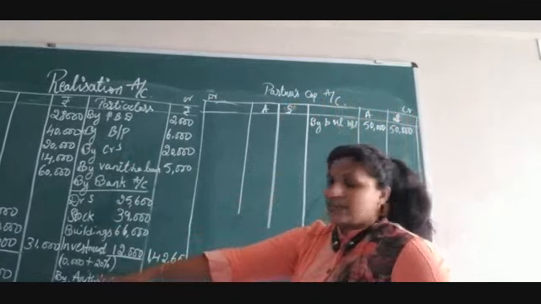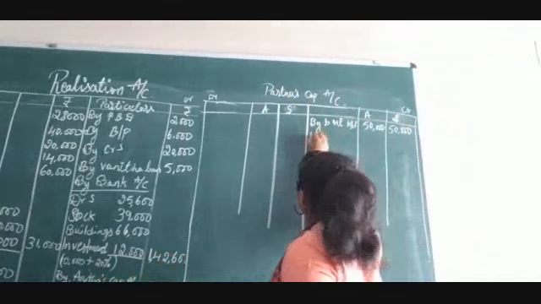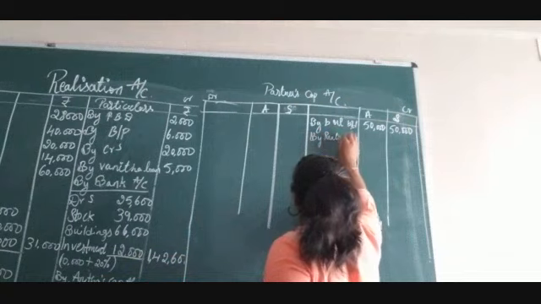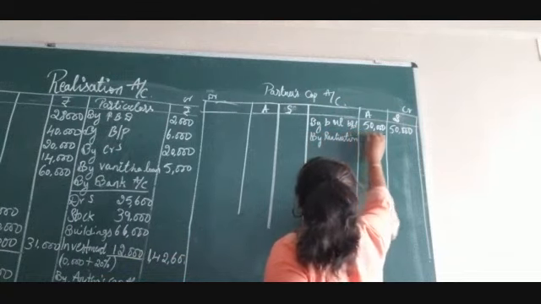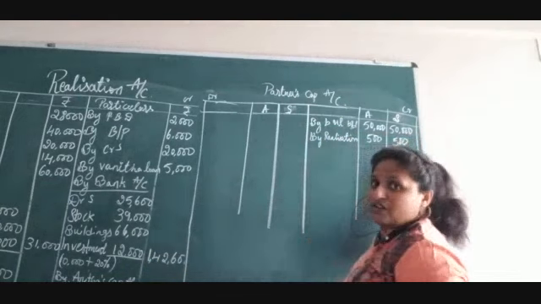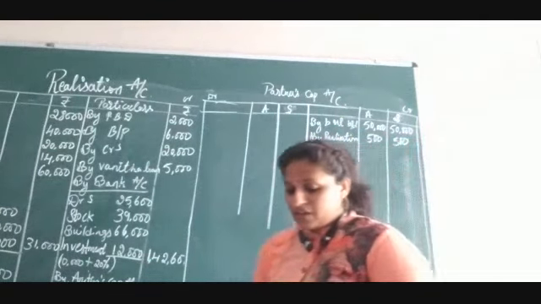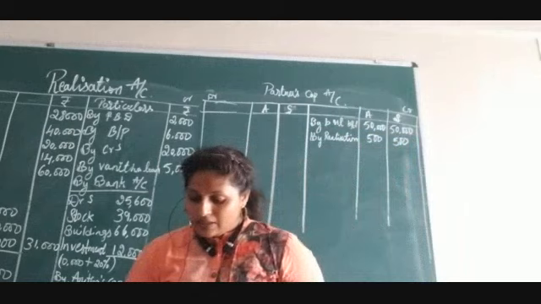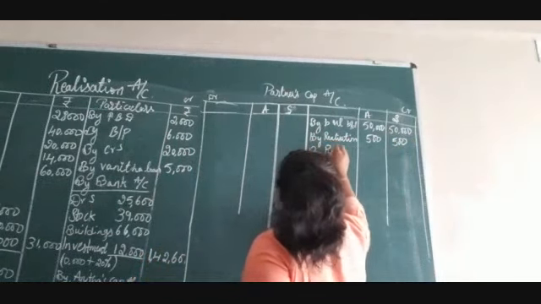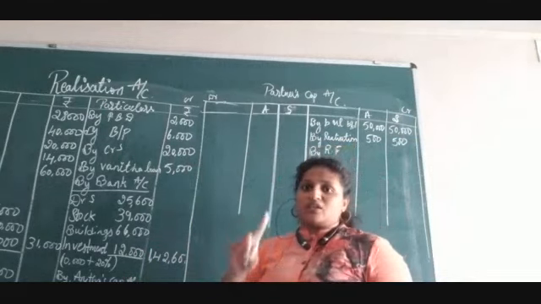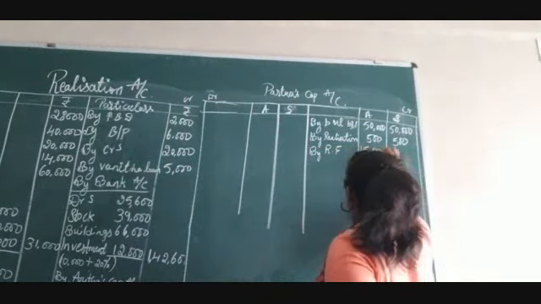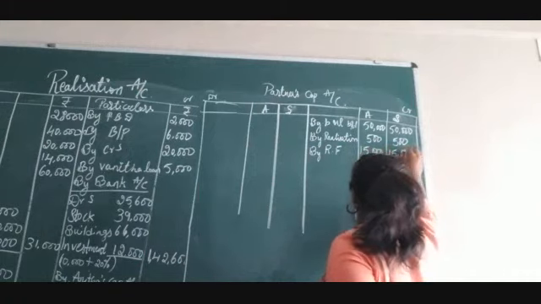And you have a realization profit. So by realization account, 500, which they have got as a profit, so I am writing 500. Next you have a reserve fund of rupees 30,000. So by reserve fund, since the ratio is equally 1:1, this 30,000 is equally shared, meaning each will get 15,000.